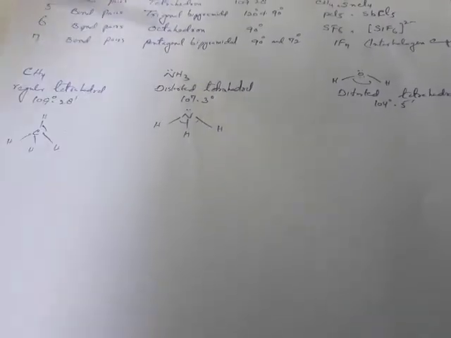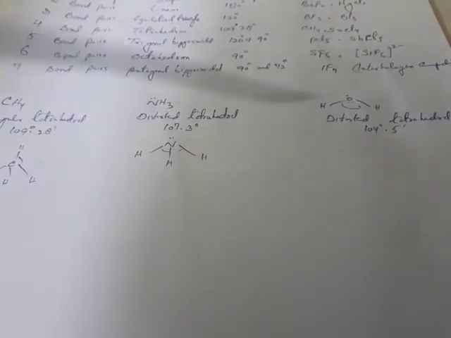The reason is that we have a lone pair of electrons over the nitrogen atom, and it exerts a repulsive force over the three bond pairs, that is N-H, N-H, N-H. As a result the bond angle gets decreased from 109 to 107 degrees and 3 minutes. Now in case of water, since there is sp3 hybridization, the bond angle should have been like that of methane, 109 degrees and 28 minutes, but actually the bond angle is 104 degrees and 5 minutes.